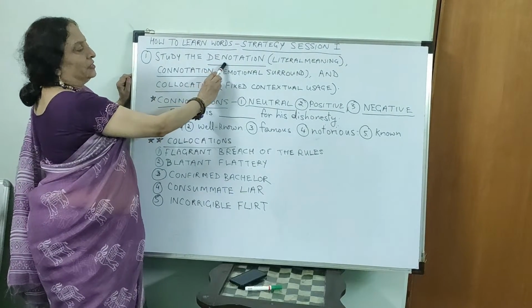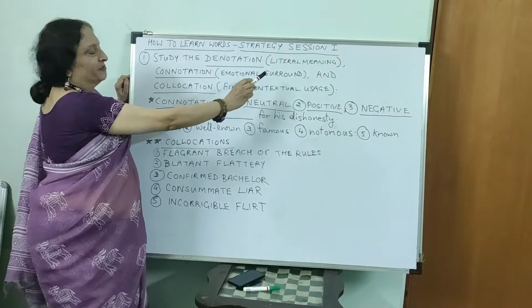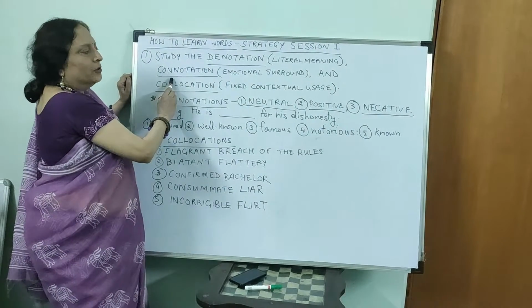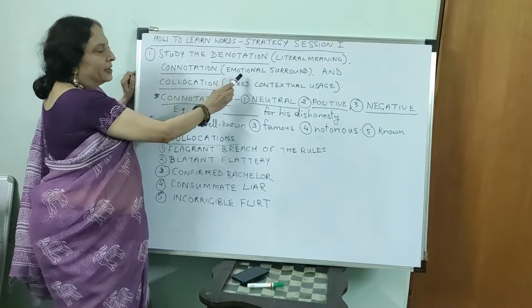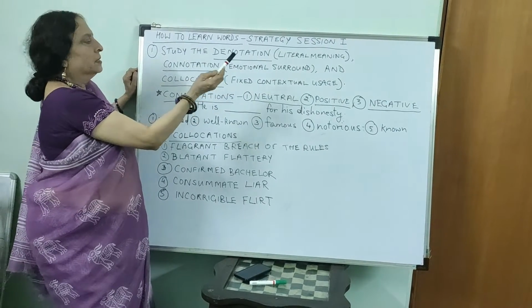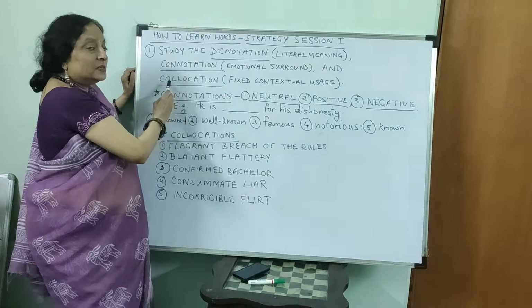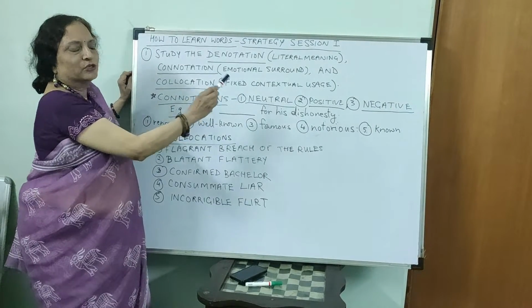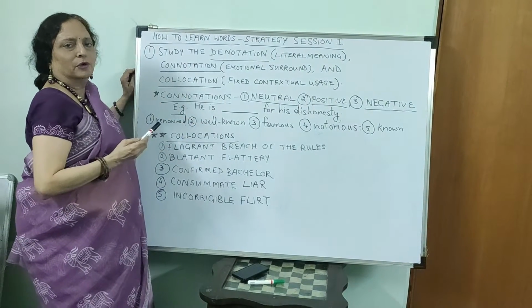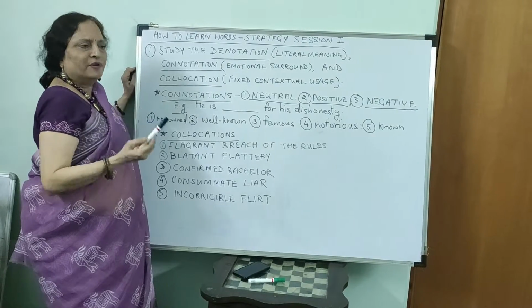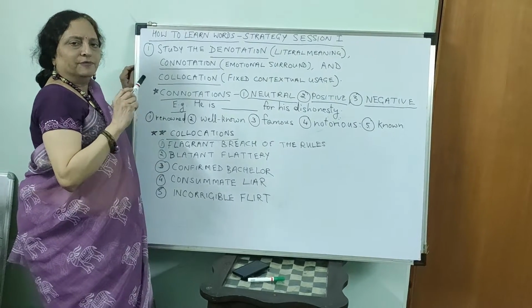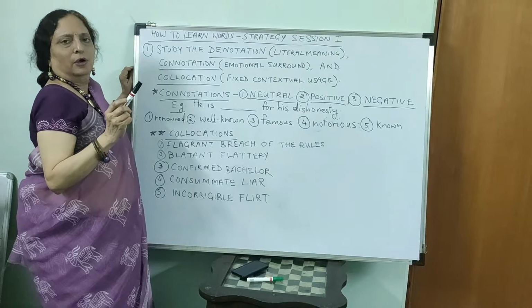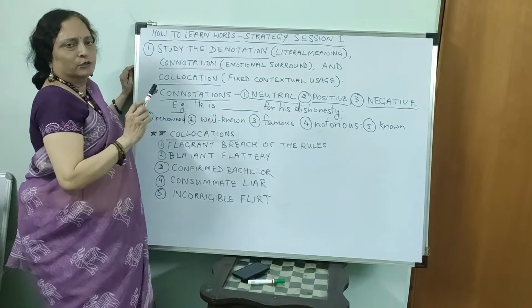1. The denotation, which is the literal meaning of a word. 2. The connotation, which is the feeling that a word arouses. And finally, and most importantly, collocation, fixed contextual usage according to the rules of the language, which you may not find anywhere. Certain words only have to be used in certain contexts. So these 3 you should know.